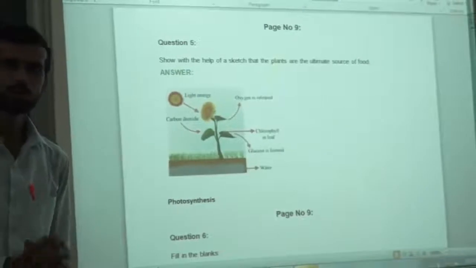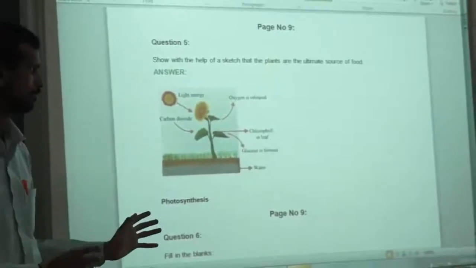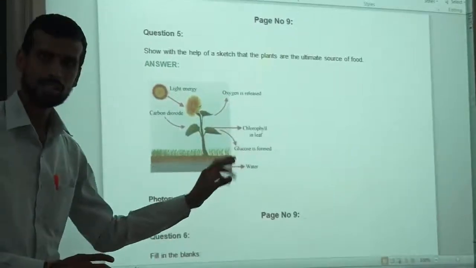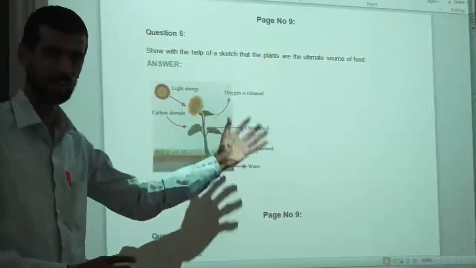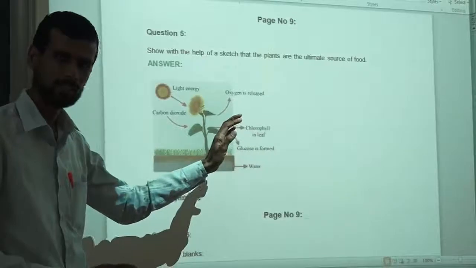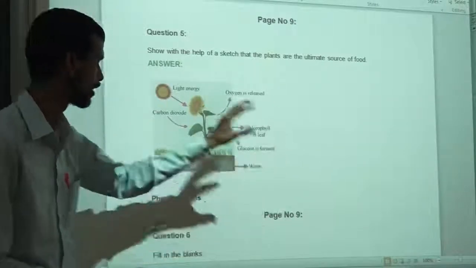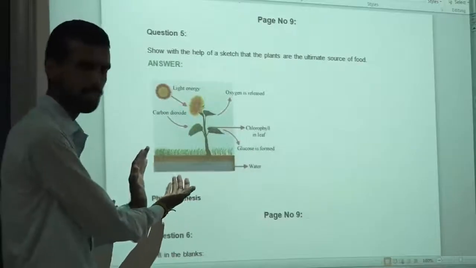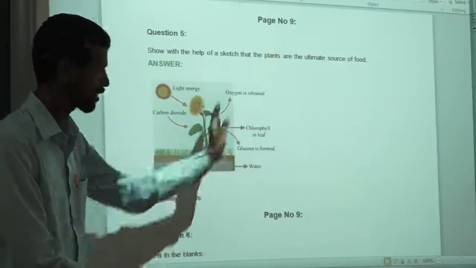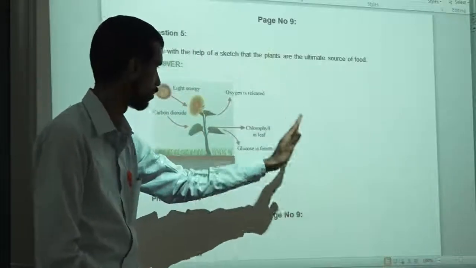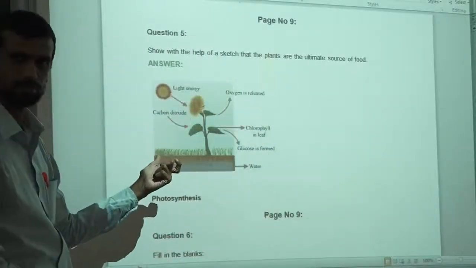So you have to draw a diagram of a plant, then draw a herbivore animal, any herbivore animal you can draw, and you have to give an arrow showing that the herbivore is eating the plant, and then next is carnivore. Carnivore is eating herbivore, herbivore is eating plant.